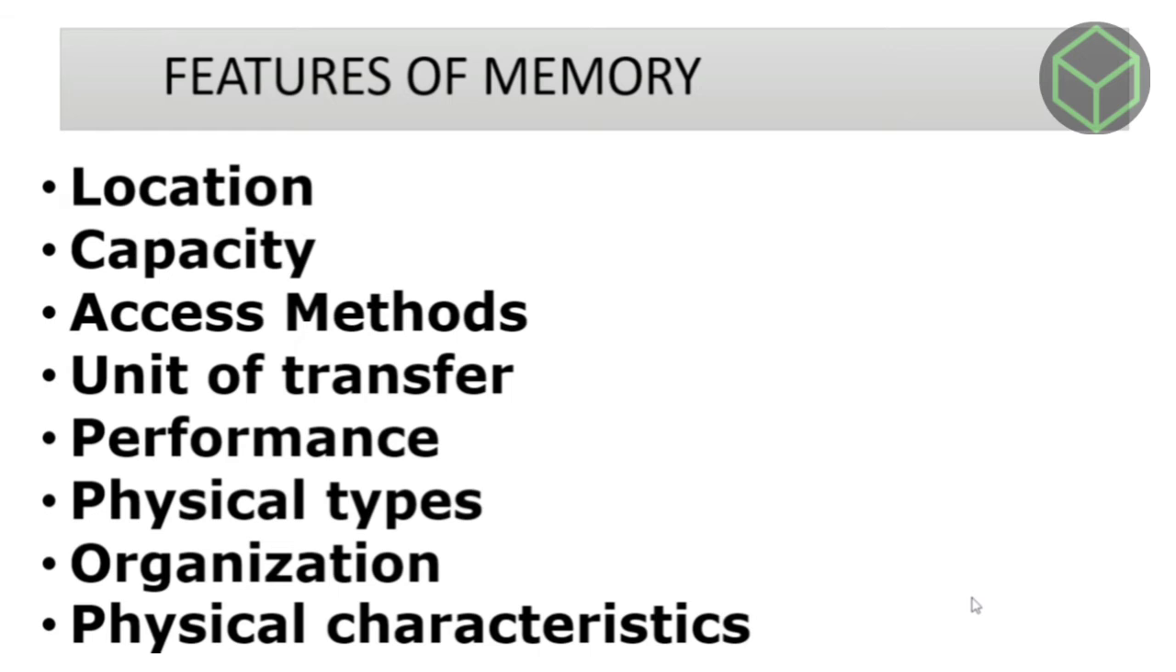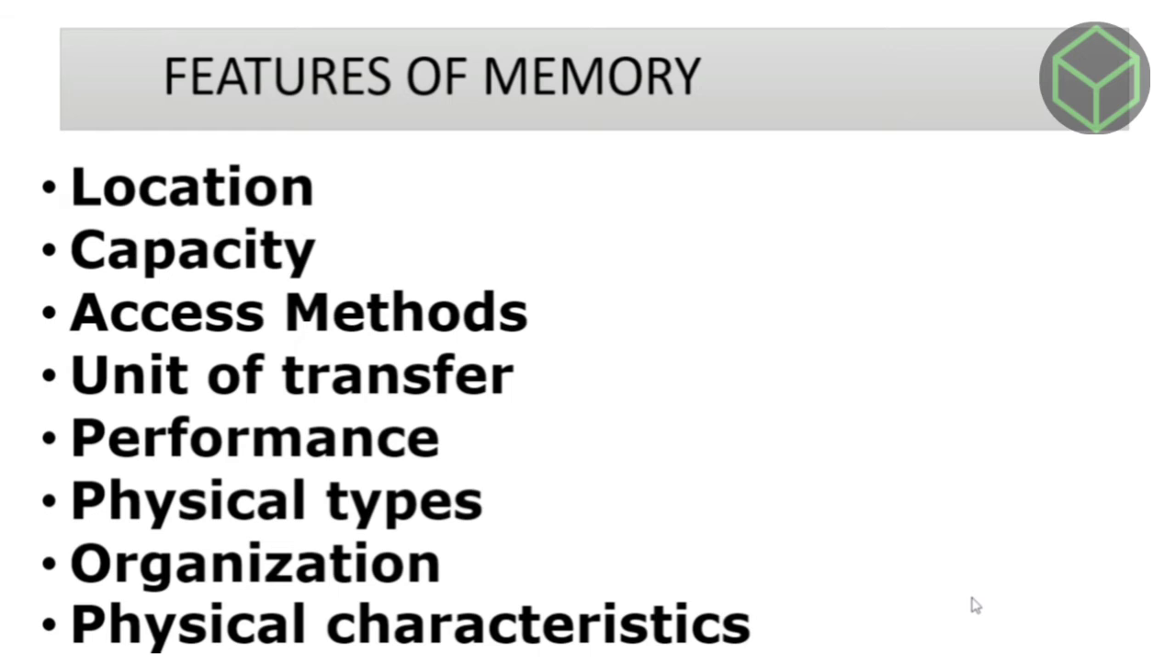The third is access method. Computer memory can be accessed through 4 modes: first is DMA, direct memory access; second is sequential access memory; third is random access method; and the fourth one is associative access method.